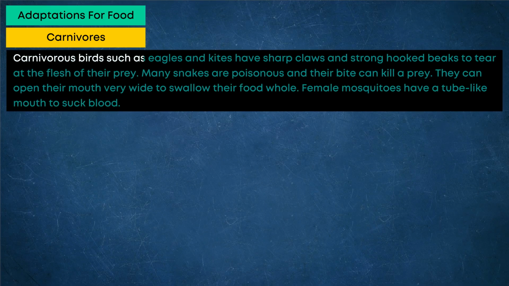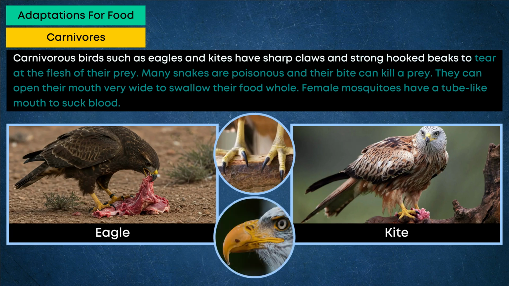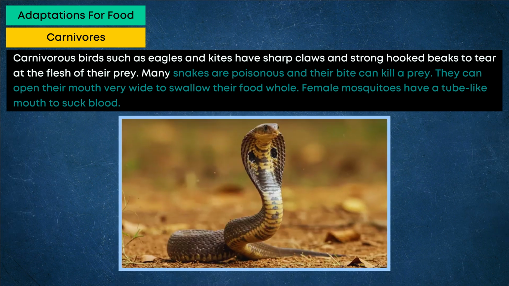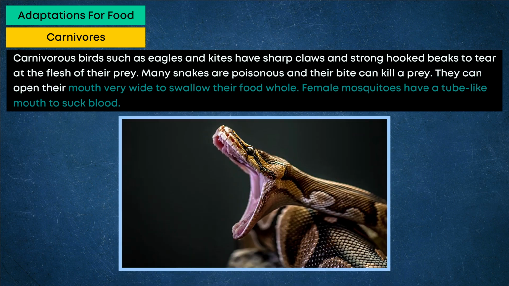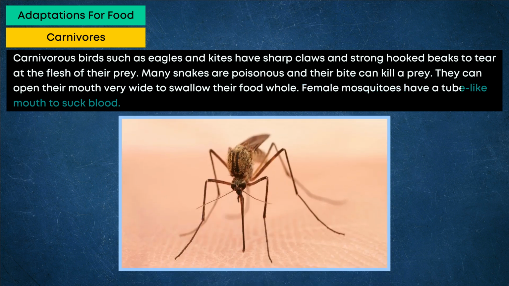Carnivorous birds such as eagles and kites have sharp claws and strong hooked beaks to tear at the flesh of their prey. Many snakes are poisonous and their bite can kill a prey. They can open their mouth very wide to swallow their food whole. Female mosquitoes have a tube-like mouth to suck blood.